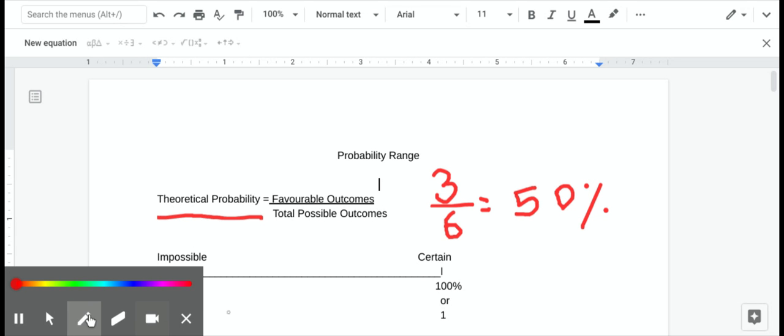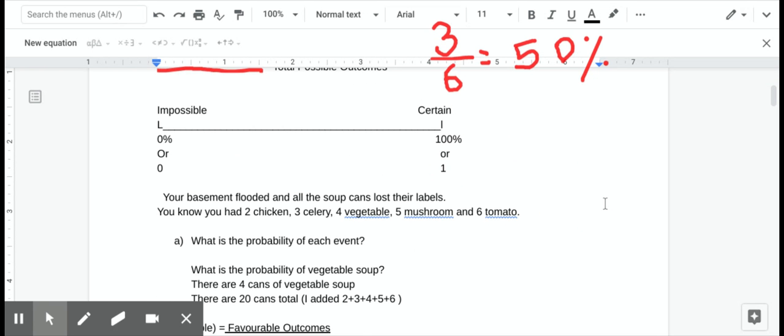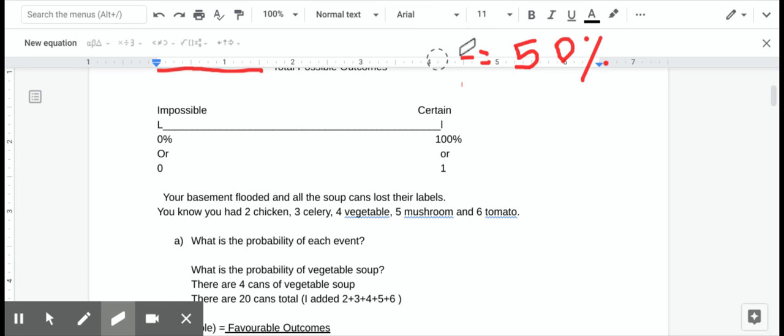Now, when we speak about theoretical probability, we also talk about things like, is it possible? Is it impossible? Certain, not certain. So for this little graph here, I've shown impossible, it can't ever happen, and certain, that it will almost always happen. And I'm just going to erase this up here for a second because I haven't used that function before and I didn't realize it stayed on my screen.